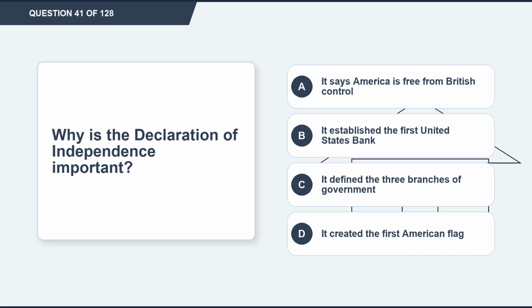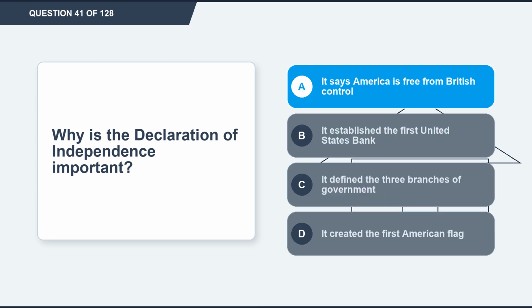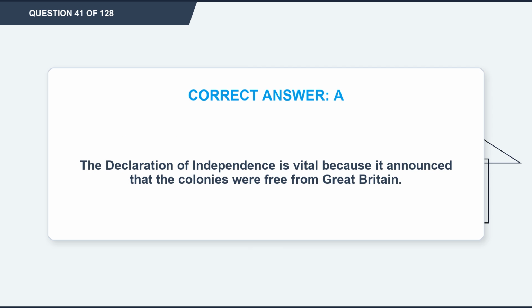Question 41. Why is the Declaration of Independence important? Option A, it says America is free from British control. Option B, it established the first United States Bank. Option C, it defined the 3 branches of government. Option D, it created the first American flag. The correct answer is option A, it says America is free from British control. Explanation: the Declaration of Independence is vital because it announced that the colonies were free from Great Britain.